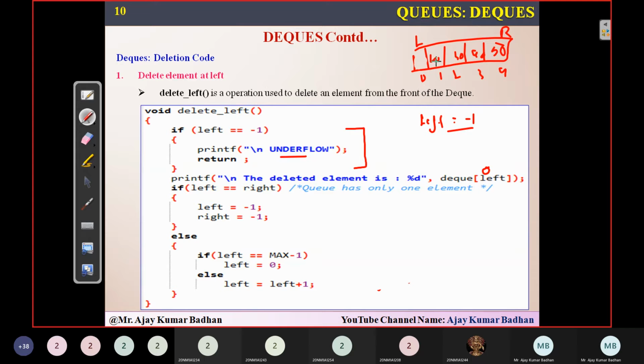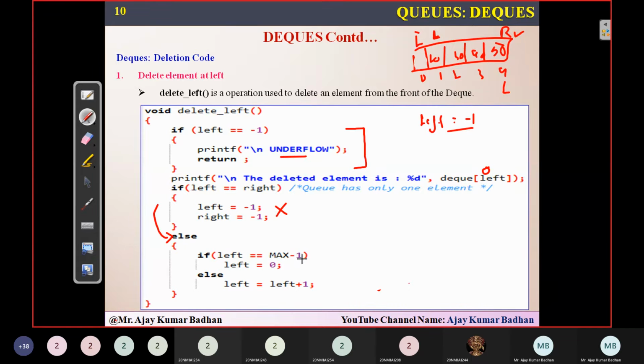That's okay. Now when this element is deleted, left should point to the next element, which is index number 1. For that, we need to write the code. First, you have to find out whether left is equal to right or not. If left and right were in the same place, there would be only a single element present. Once all elements are deleted one by one, left is incremented, and if left points to the last one, there are no elements present. But right now we have elements present here, so this will not be executed. We'll come to the else part.